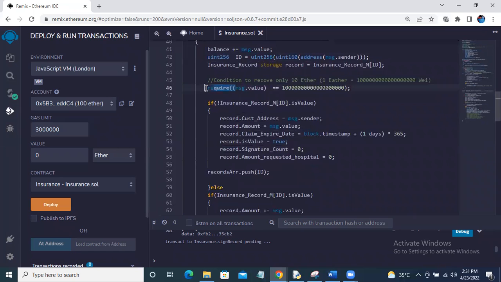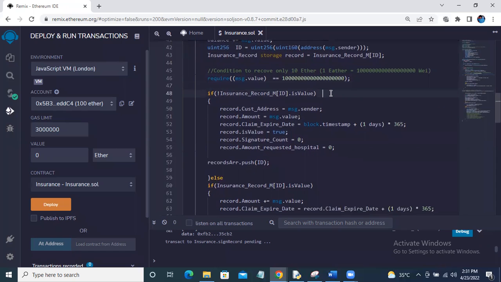So this one small condition which we applied is we are only accepting 10 ethers at a time for a single transaction. As I mentioned, 1 ether equals this much Wei. That's why I just mentioned this Wei. So this is the first function. We are only accepting 10 ethers at a time for a single transaction.